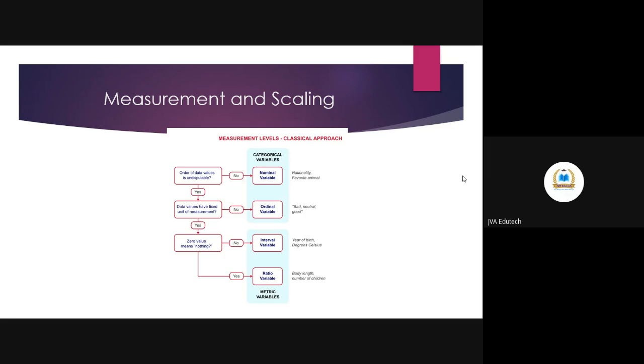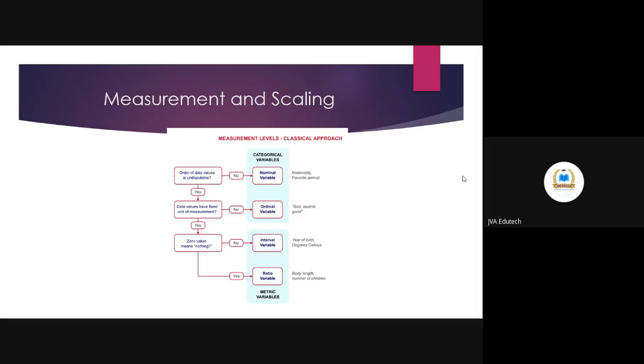When we rank order them, like good, better, best, something like this, or if you are dividing income like low income group, middle income group, high income group, then it is ordinal variable. And why it is ordinal?